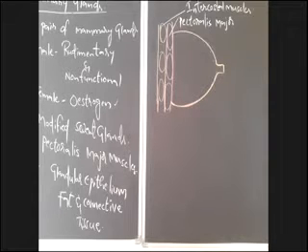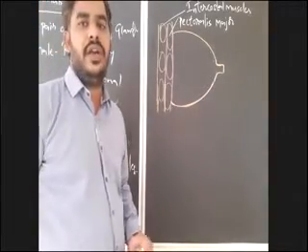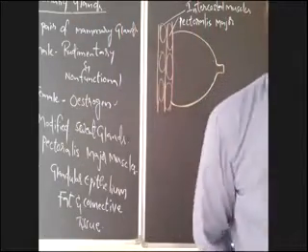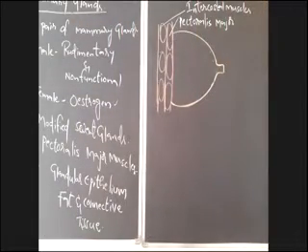Once again, I am repeating, the mammary gland possesses mammary lobes. How many mammary lobes are there in each mammary gland? 15 to 20 mammary lobes are present. What is a mammary lobe? The glandular epithelium which is present in each mammary gland is divided into 15 to 20 mammary lobes.